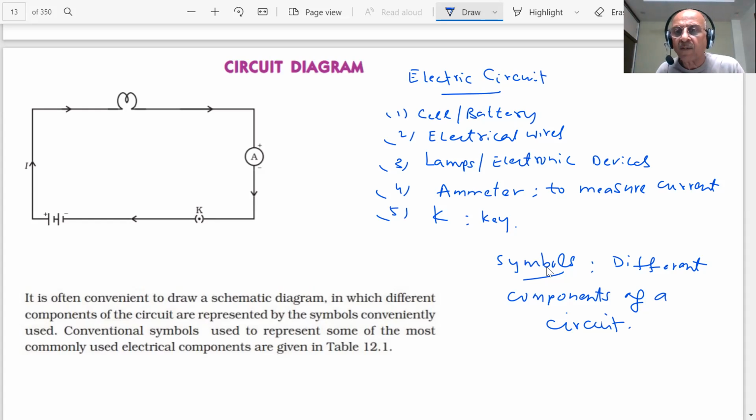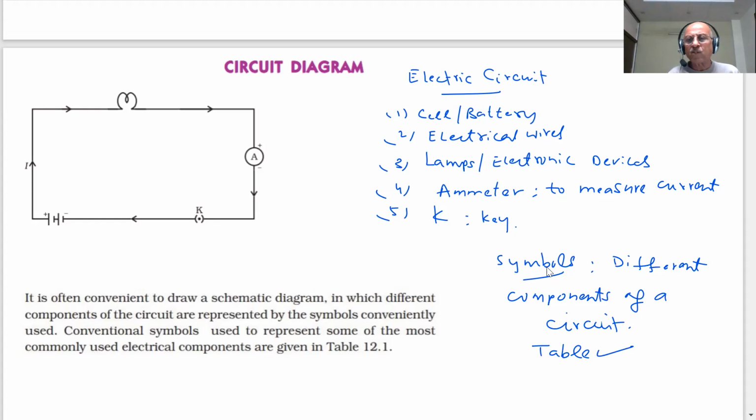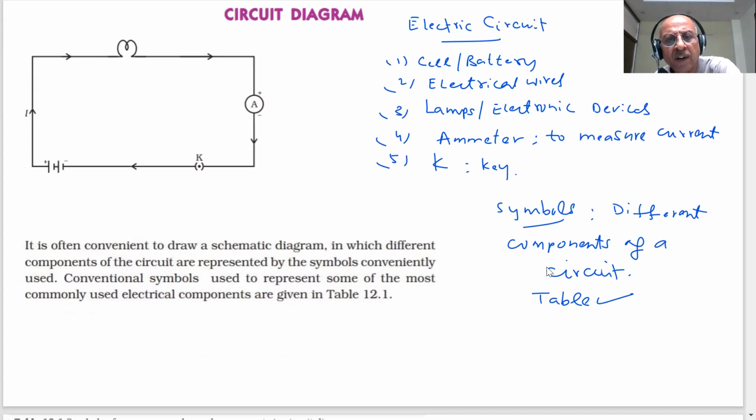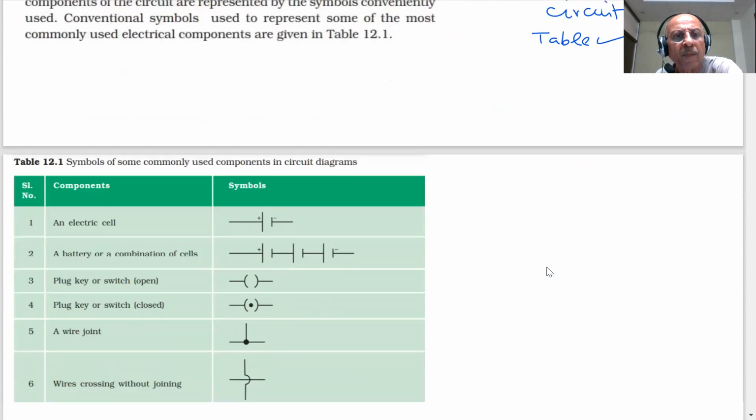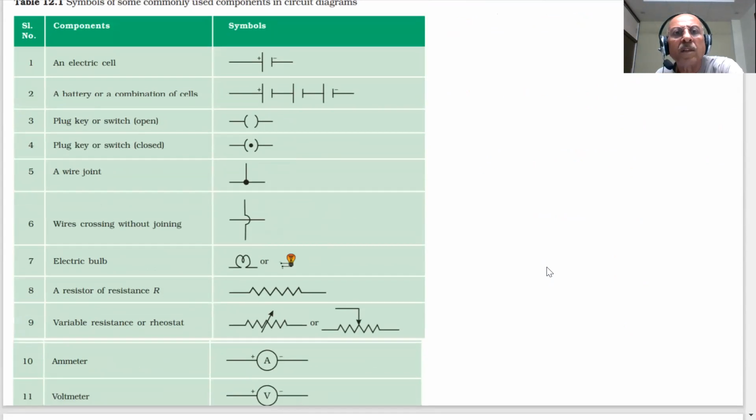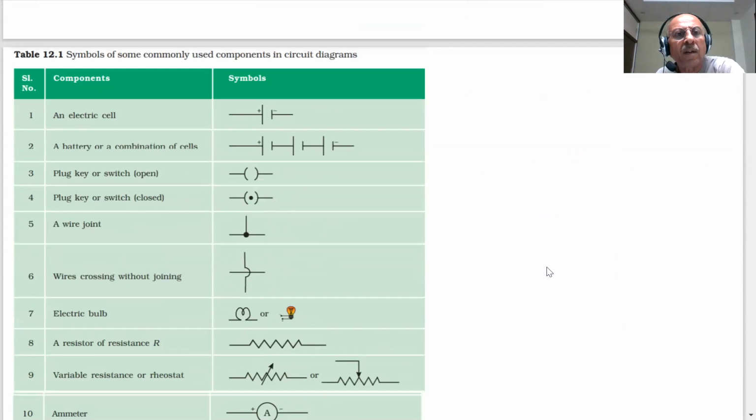There is a table in the book. So your NCERT book has a table in which it has shown the symbols of these. So what are these symbols, students? Let us see. The most common symbols of some commonly used components in a circuit diagram. Please take a note of this, important, students, because whenever we draw circuits, we will be using these symbols. The cell will be represented like this.